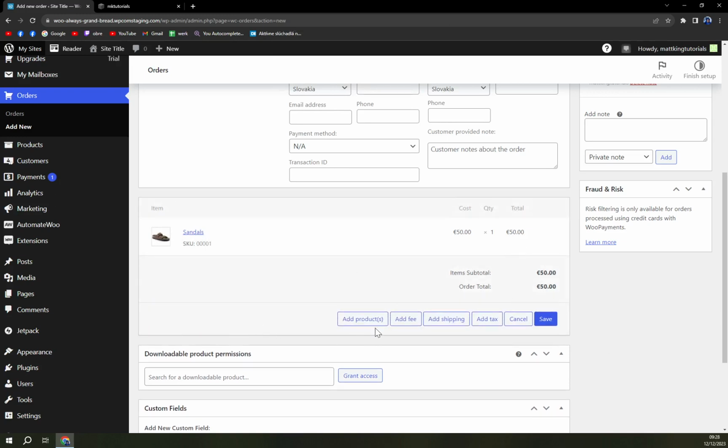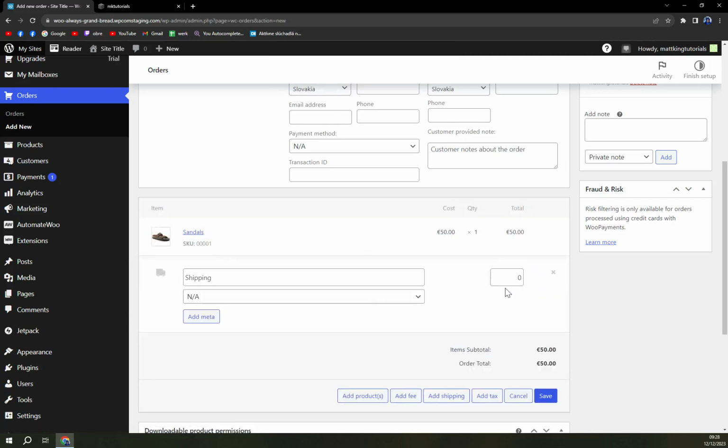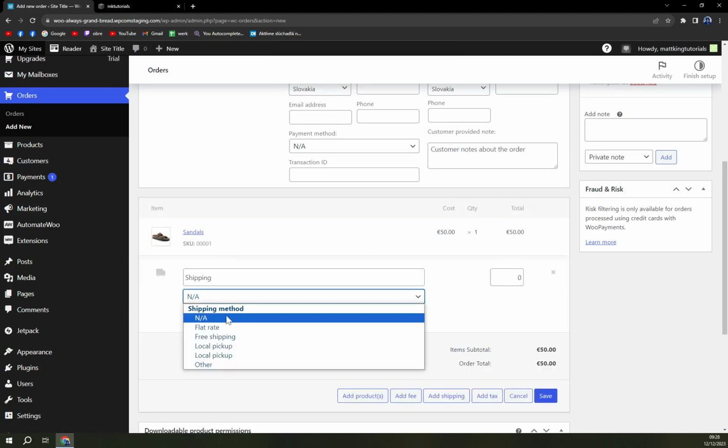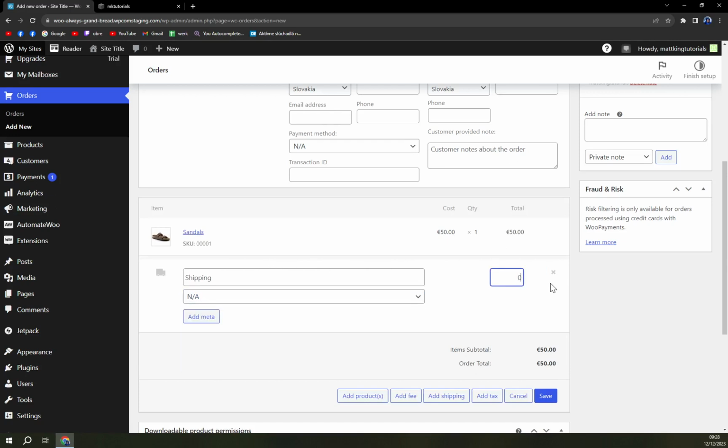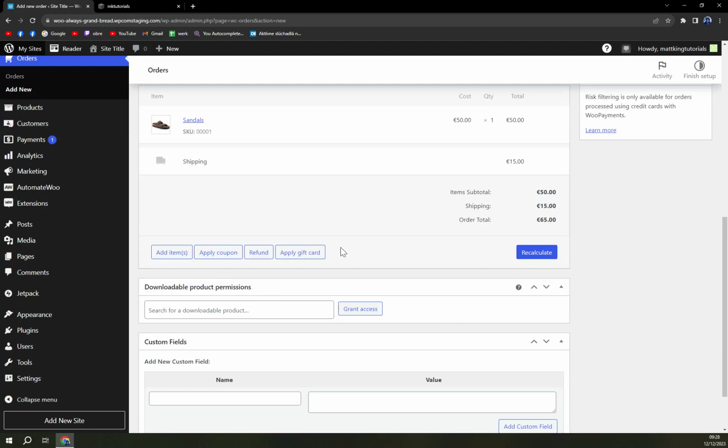We can add items and we can add shipping. This shipping we can go with, for example, $15. Save. So together it's 65. Yeah, we are missing an icon for shipping, but that's whatever.